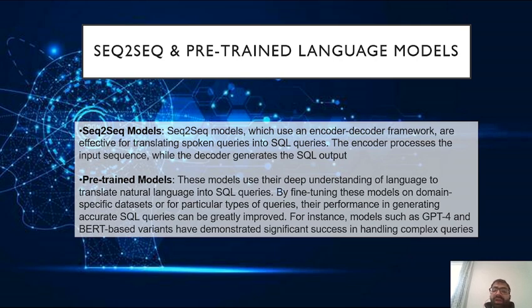The next model is pre-trained language models, for example BERT and GPT. Pre-trained language models like BERT and GPT are extensively trained on large text corpora and can be adapted for text to SQL tasks. These models use their deep learning understanding of language to translate natural language into SQL queries. By fine tuning these models, we can have great accuracy.